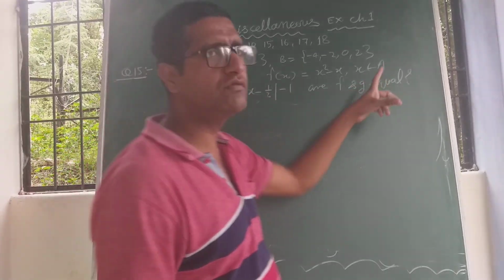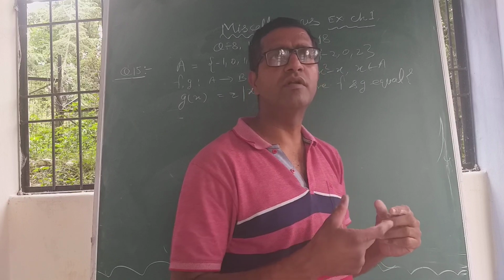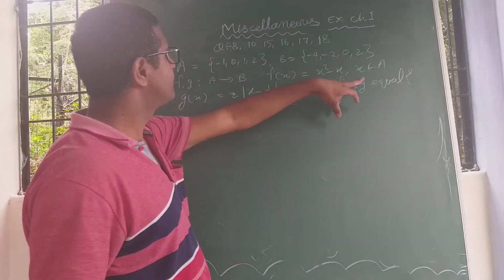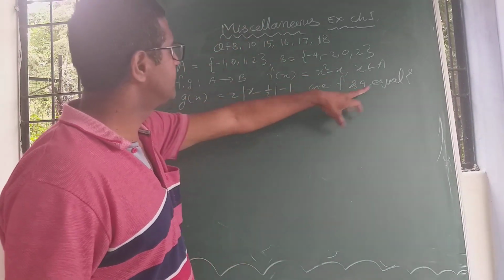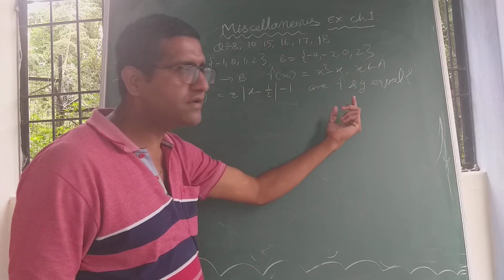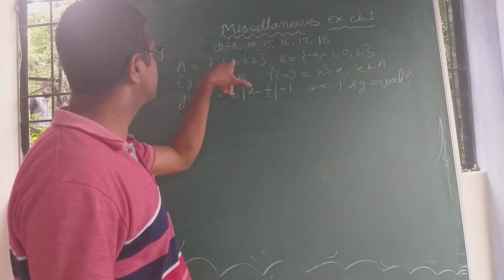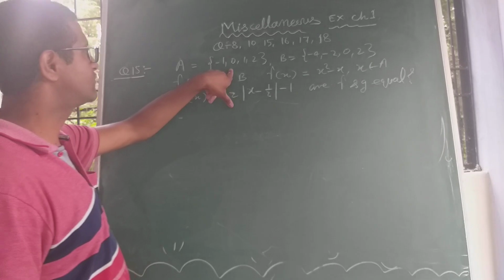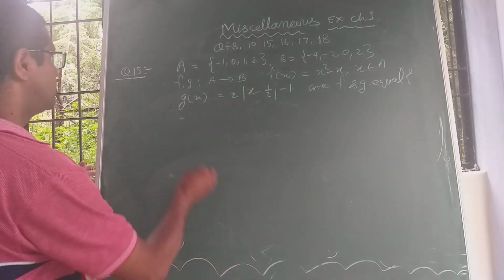Are f and g equal? To check their equality, you have to justify it for the same domain minus 1, 0, 1 and 2, right?